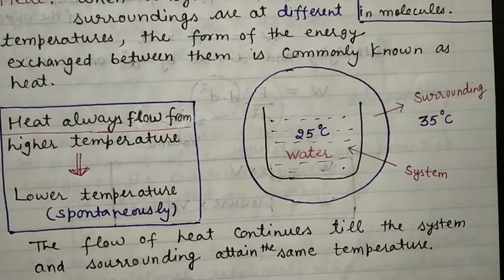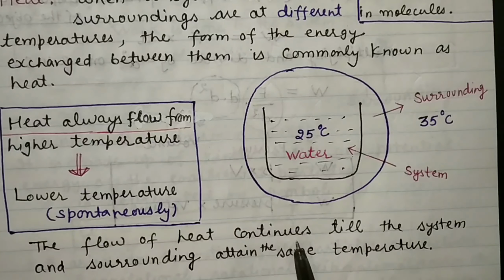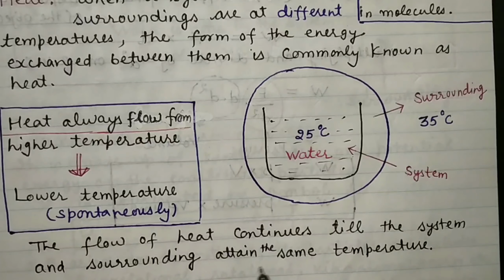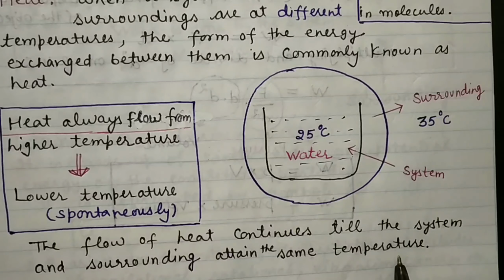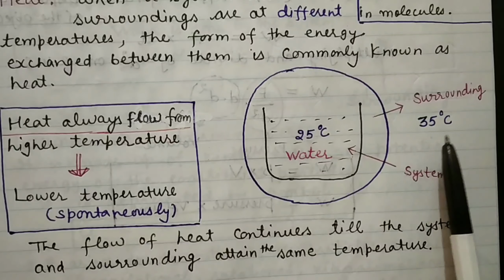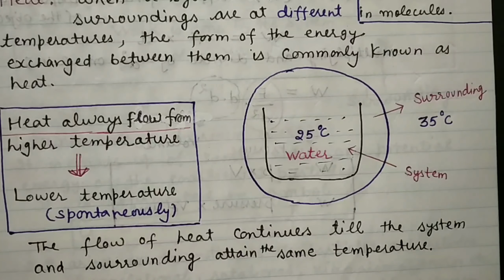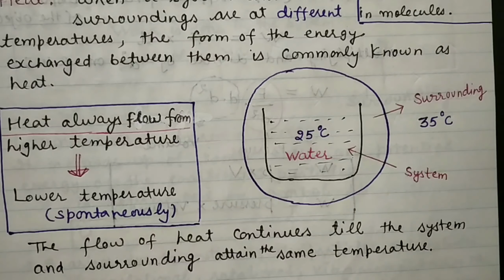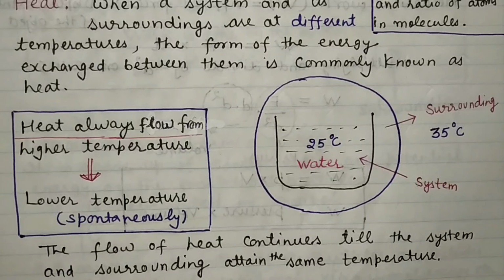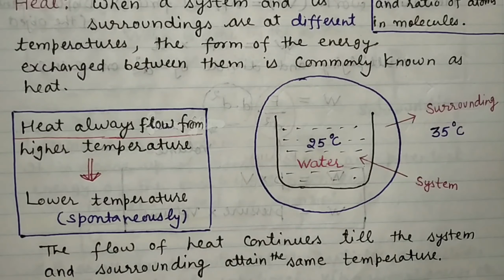The flow of heat continues till the system and surrounding attain the same temperature. After attaining equal temperature, there will be no flow of heat from system to surrounding or from surrounding to system, because then there will be equilibrium between the two.